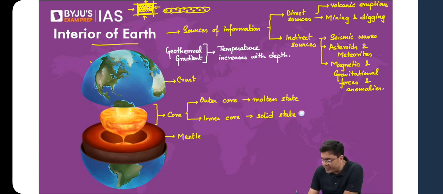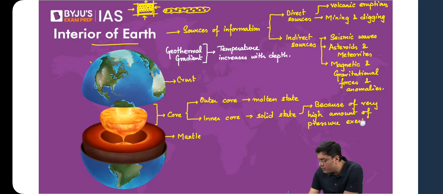So inner core is in a solid state because of very high amount of pressure exerted from all sides, and hence no space for expansion.